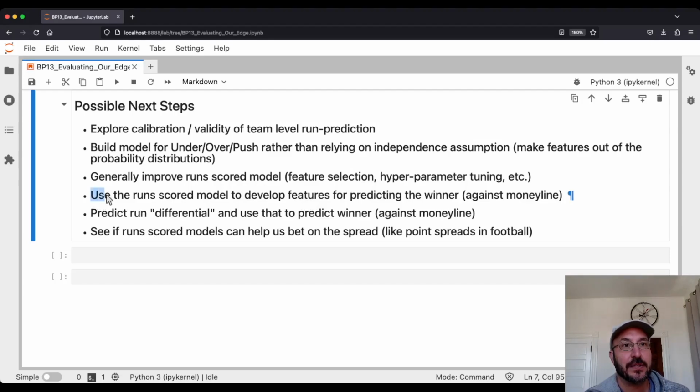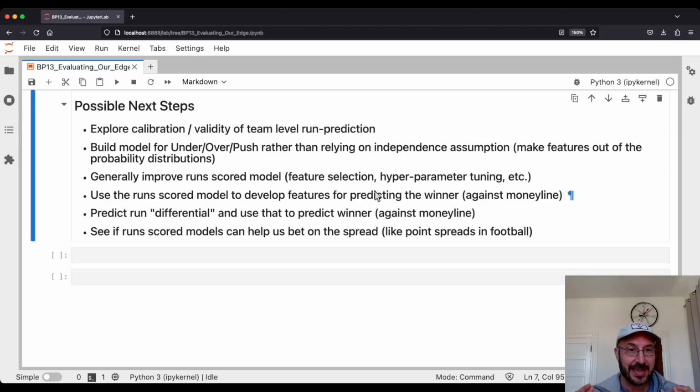What else? We could use the run scored model now to develop features for predicting the winner against the money line. So again, we can say, okay, this team has this run scored profile, this team has this run scored profile. What's the likelihood of winning the game for either team? Use these as features to go back to that first problem, the money line one, which we didn't have that much success on in trying to beat Las Vegas. See whether this run scored model would help with that. Another thing we could do with this run scored model is try to predict the run differential and see if that could help us predict the money line.